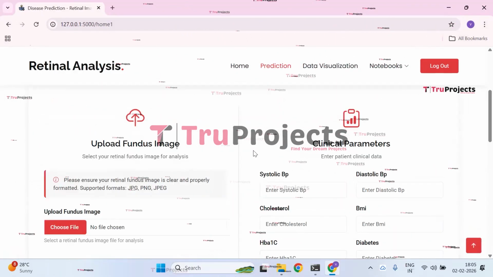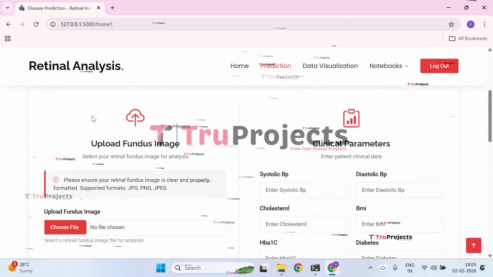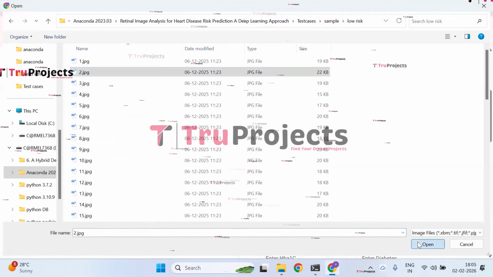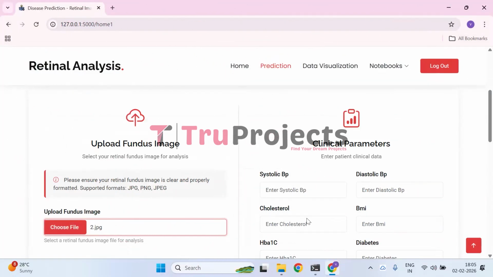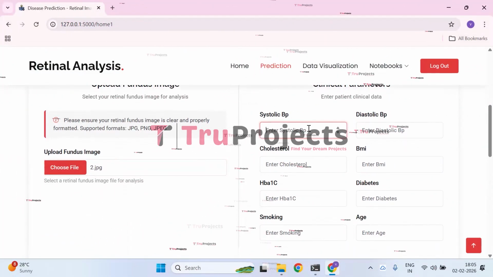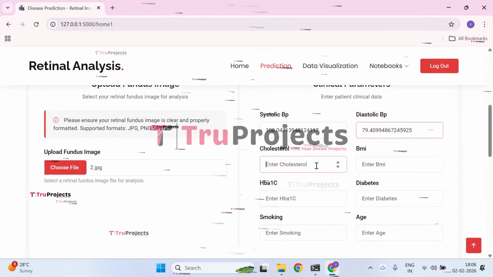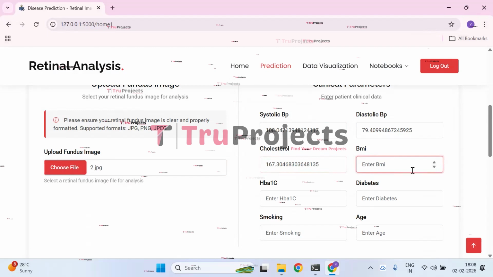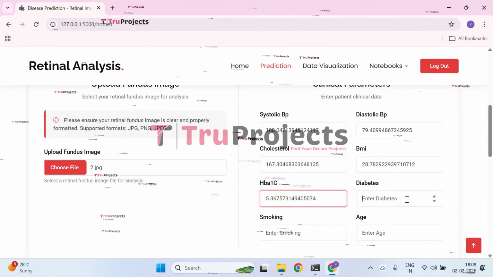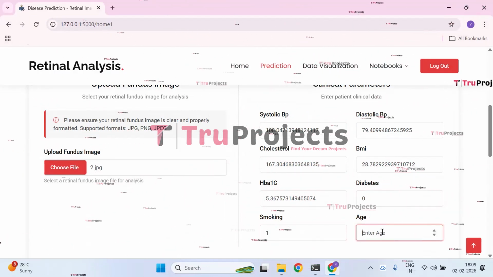So again, the upload fundus image form and the parameters form will open, where you need to upload the fundus image. The image has been successfully uploaded. Now let us give the parameters. Systolic BP value will be, diastolic BP value will be, cholesterol value will be, BMI value will be, HbA1c value will be, diabetes value will be, smoking value will be, the age is of.